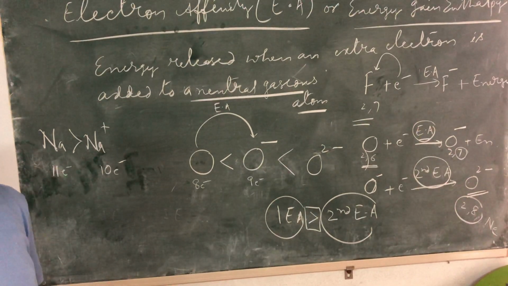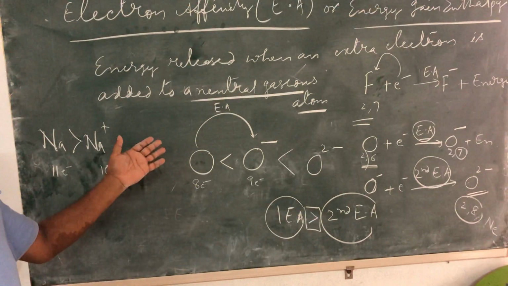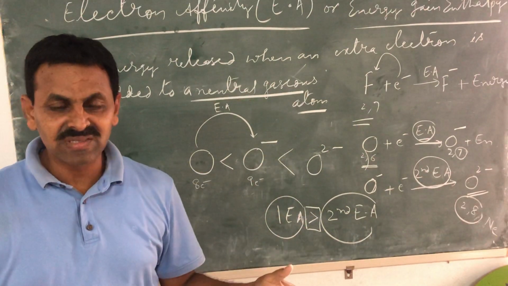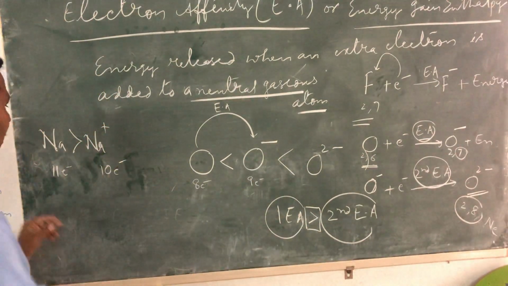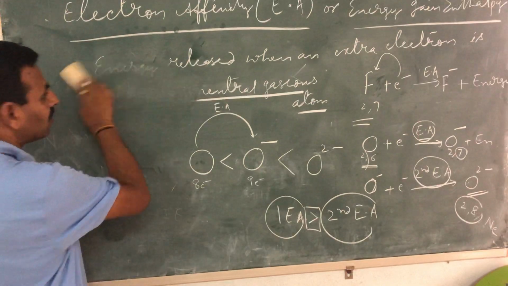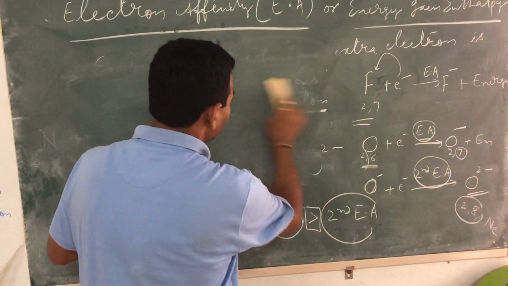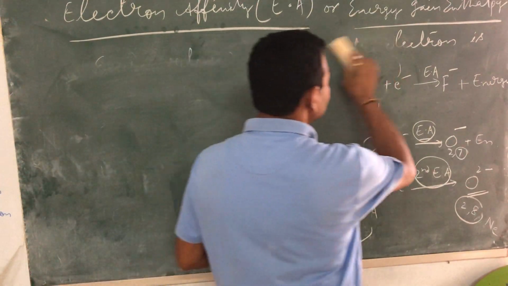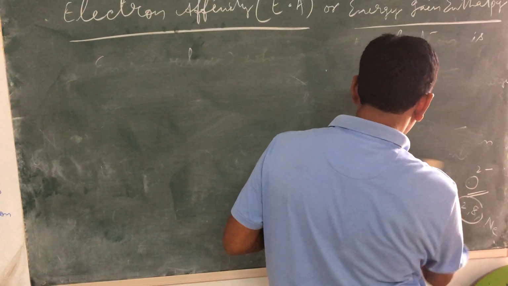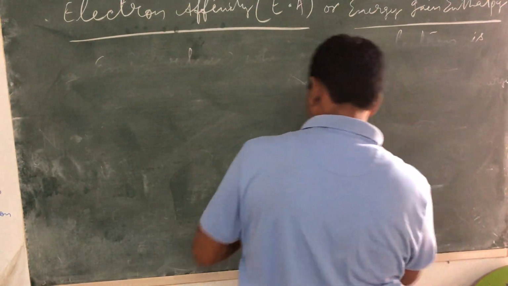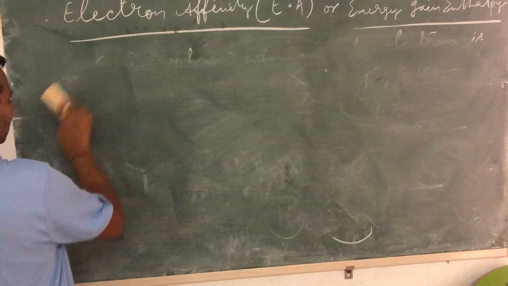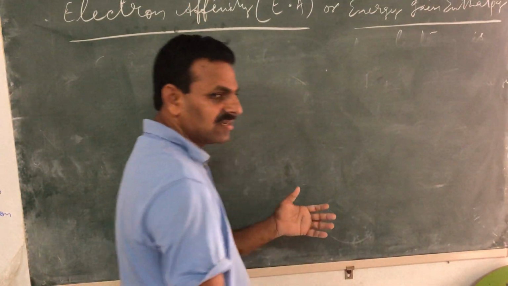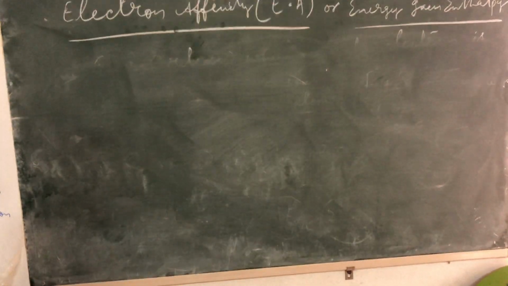See, there are always exceptions, children. Earlier, when I discussed periodic trends, down the group ionization energy gradually decreases, and left to right there were exceptions. From lithium to beryllium it increased, but from beryllium to boron, instead of increasing, it decreased. I said the reason is stable configuration.